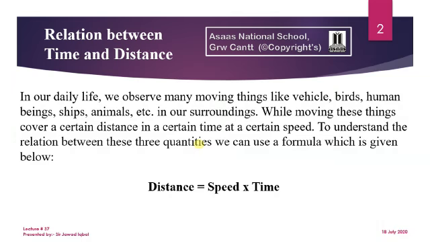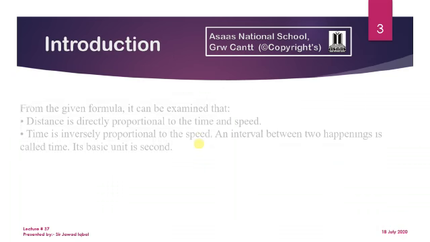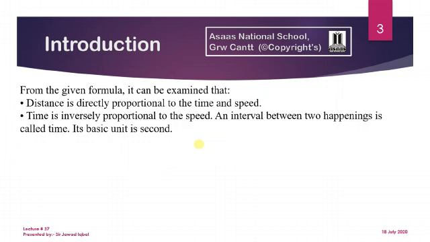It means we have three values in the given formula: distance, speed and time. From these three variables, any two quantities will be given and one will be unknown, and that unknown value we are going to find out. From the given formula, it can be seen that the distance is directly proportional to the time and the speed.